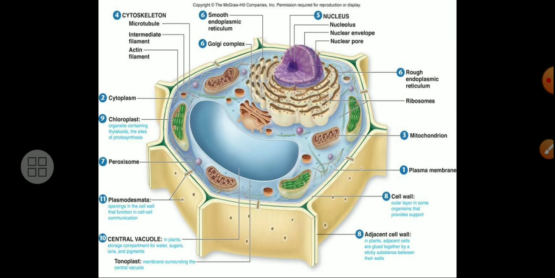Now my friends, this is the ultrastructure of a plant cell that you will be able to see. We have seen many cell organelles: vacuole, nucleus, endoplasmic reticulum, Golgi complex, smooth endoplasmic reticulum. Then in the nucleus there is also a nucleolus, nuclear envelope, nuclear pore.